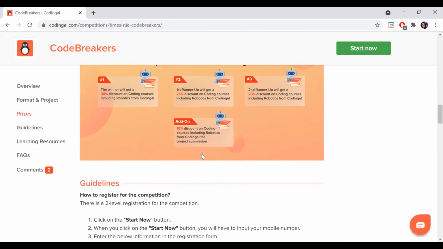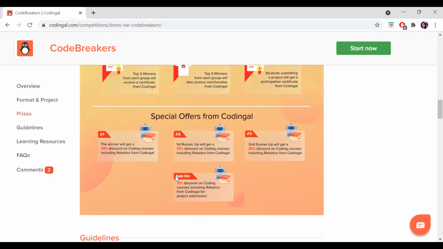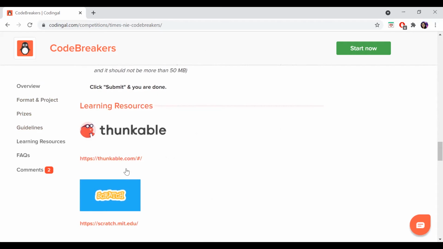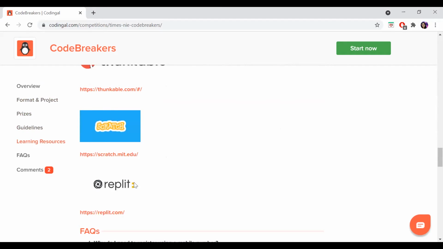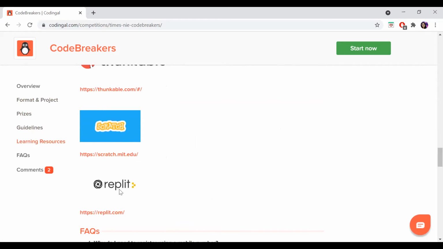Okay. So I'll tell you about the platforms where you can run a text-based application, and here you have the platforms where you can work. Scratch and Thunkable are block-based coding, and Replit is text-based coding, which we are going to use. Before starting the session, I'll show you the application, how it works and what the output should be.